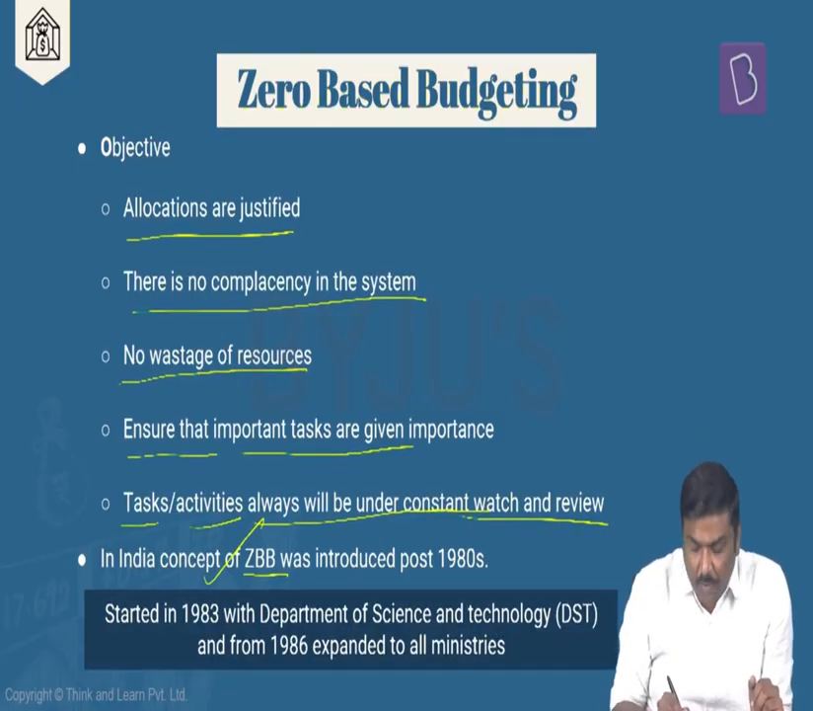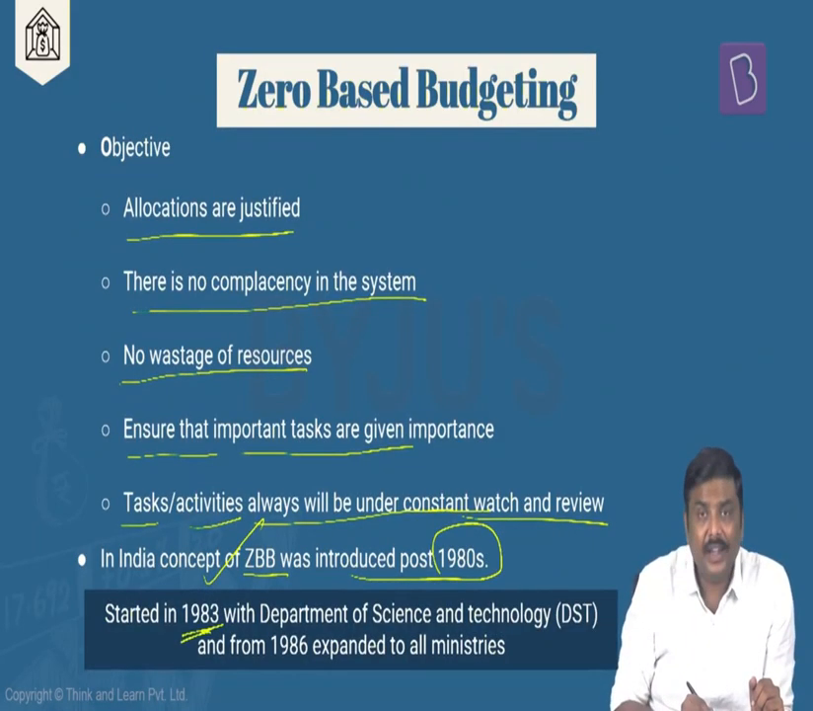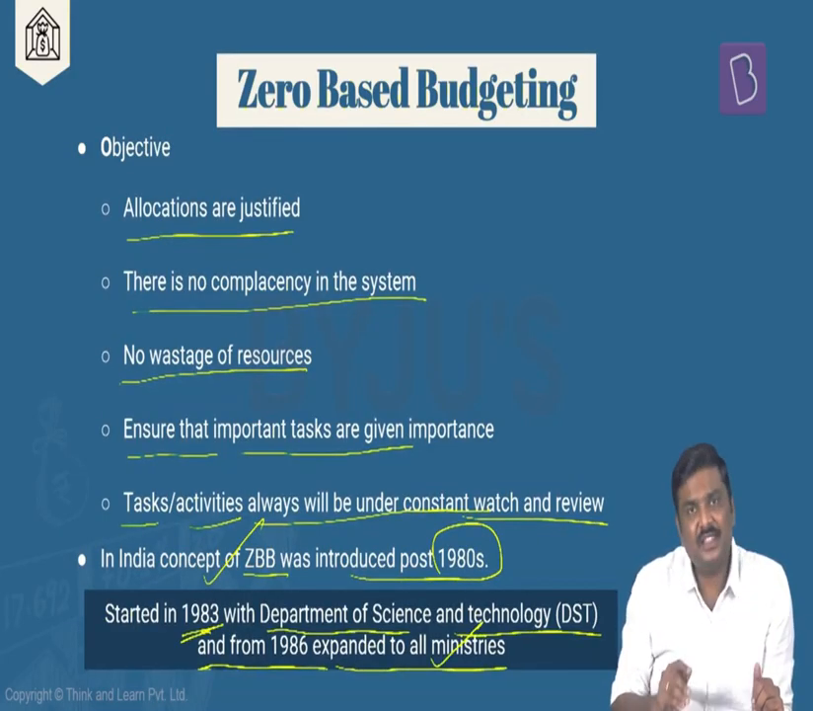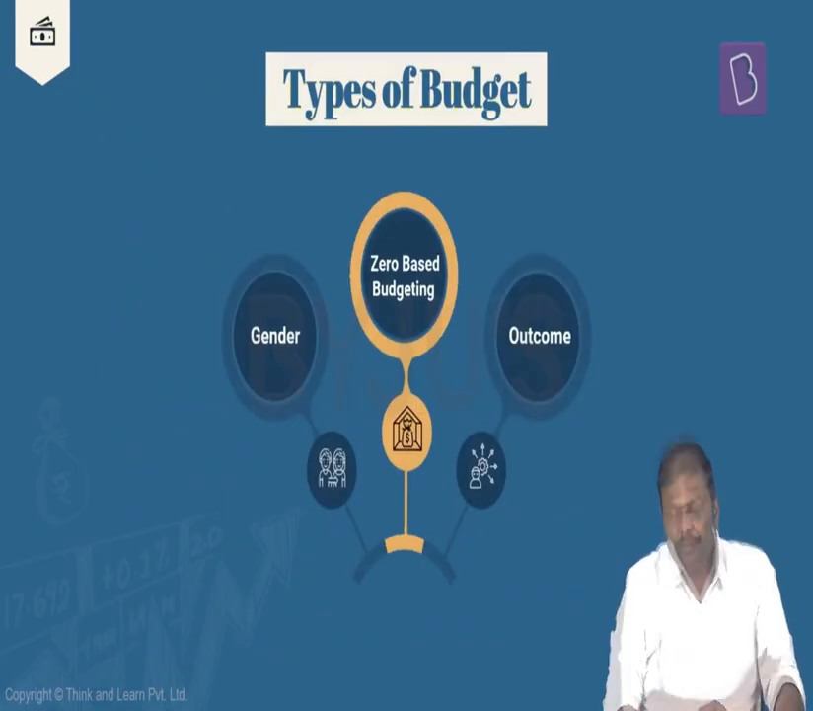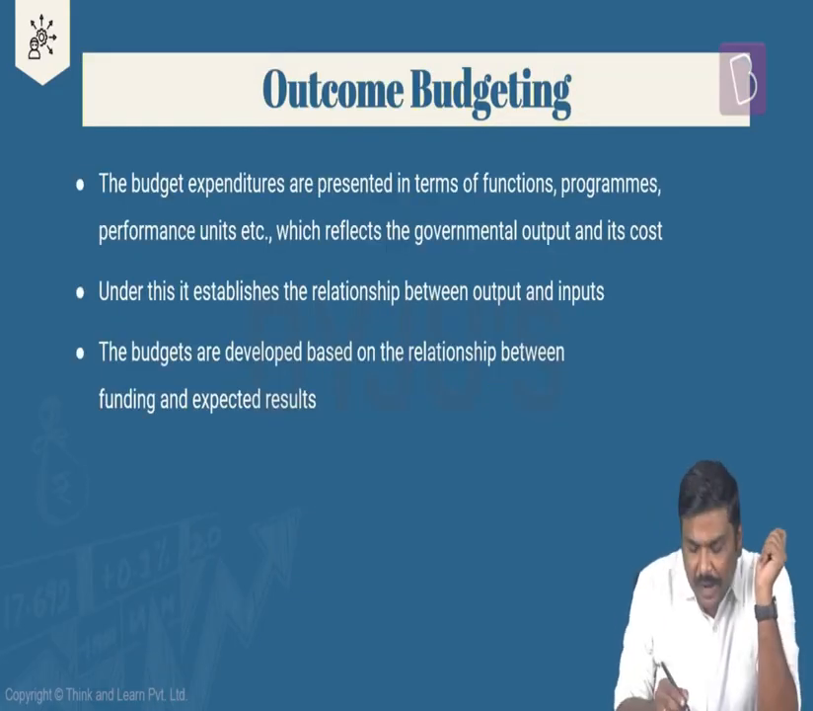In the context of India, zero-based budgeting has been introduced post 1980. It started in 1983, Department of Science and Technology, and in 1986 has been expanded to all the ministries. Done. Second one is zero-based budgeting. Third one is outcome budgeting. Okay. Now, what do you mean by outcome budgeting?